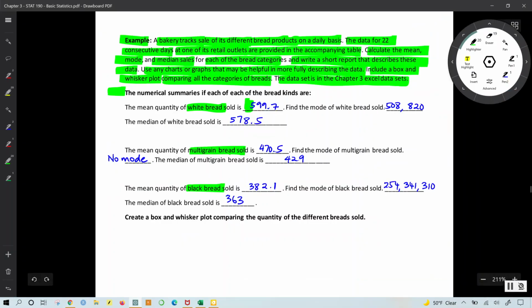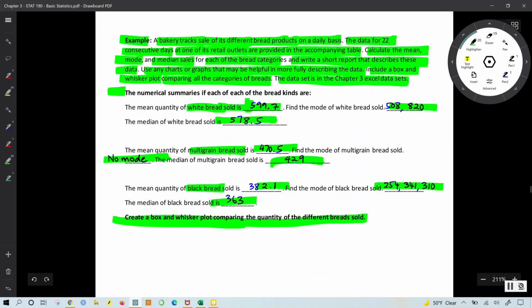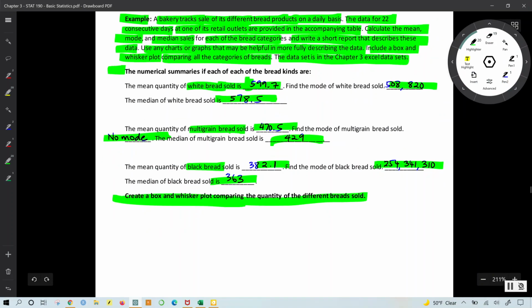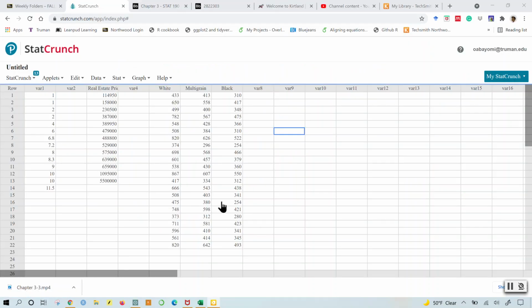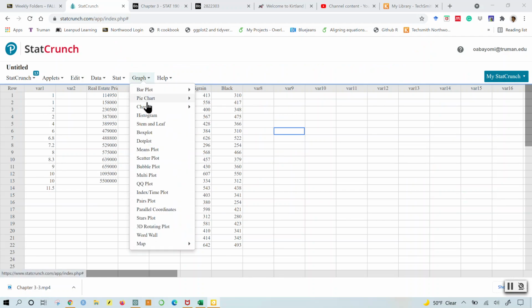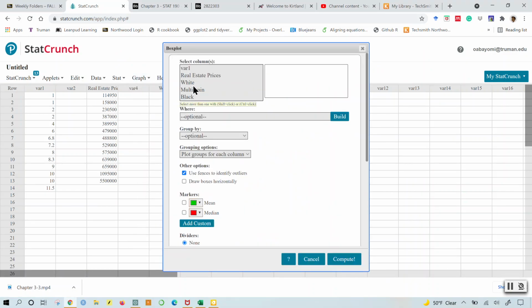All of the statistics we got for each of the different breads have been recorded here. And from there, we would like to create a box and whisker plot comparing the quantity of the different types of bread sold. In order to do that, here I am in StatCrunch. I'll go to Graph, and I want box plot. Click on box plot. I'll grab white, multi-grain, and black.